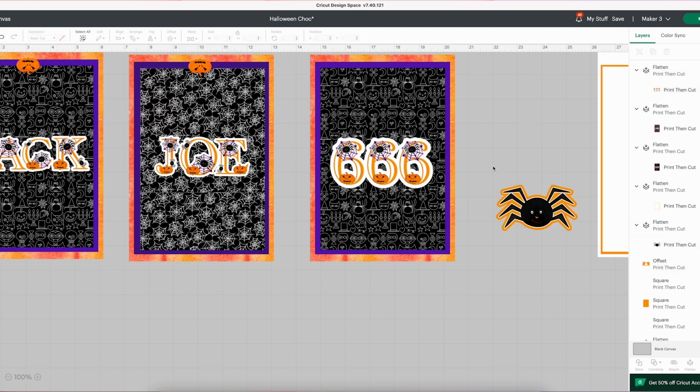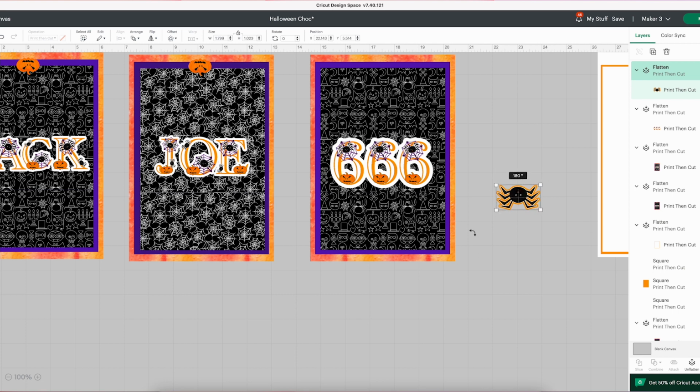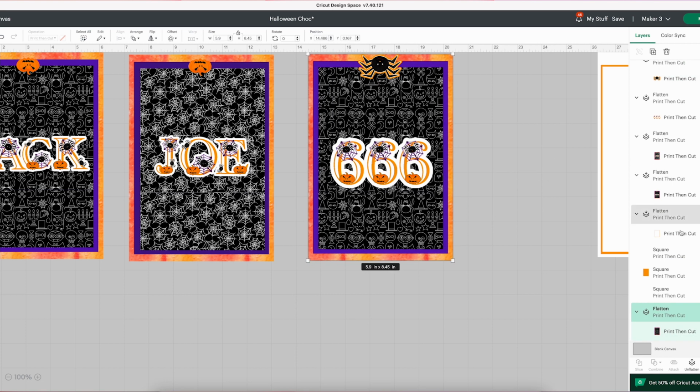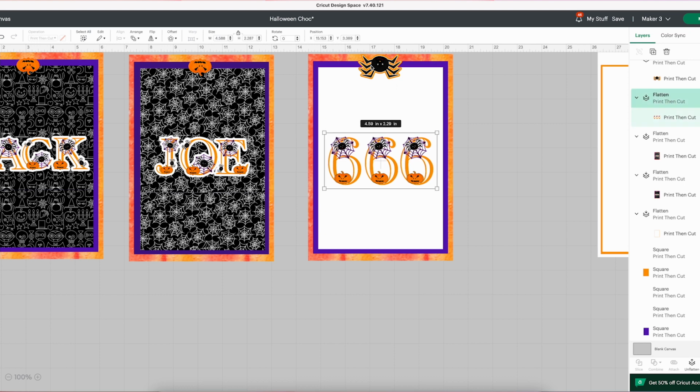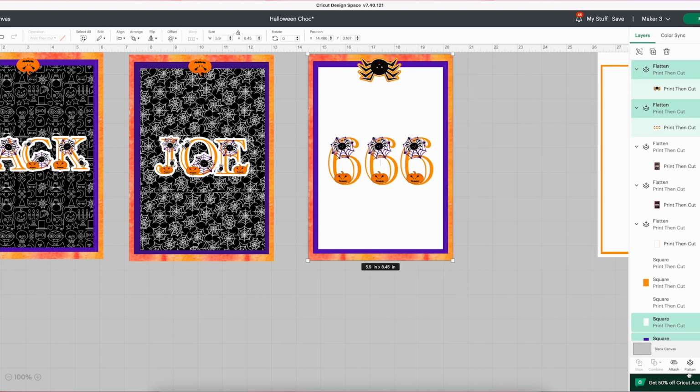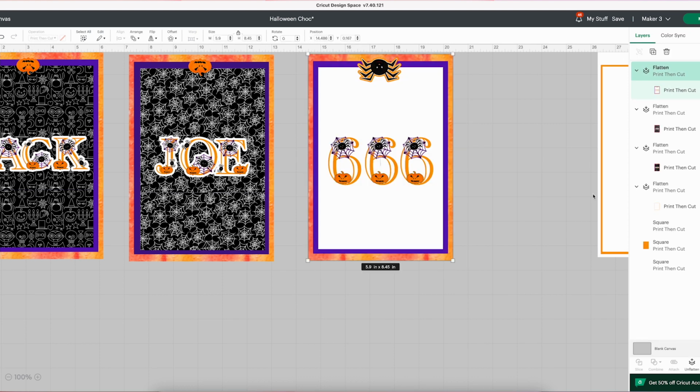But before I do that, I'm just going to create an offset on my spider, flip him around. He's flattened, so I can pop him up there. Then I'm going to unflatten this layer so that I can change it and change that to white. Just position everything and then flatten again, and I'm ready to print and cut.